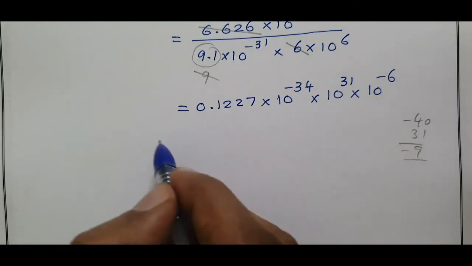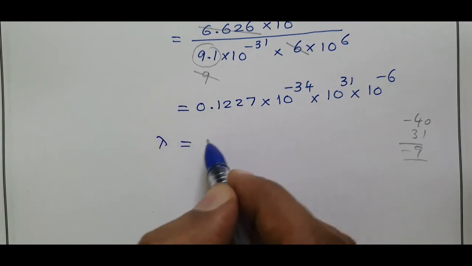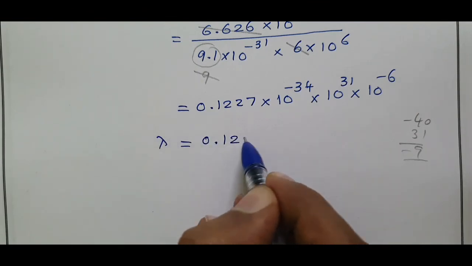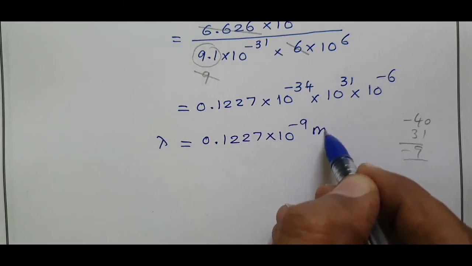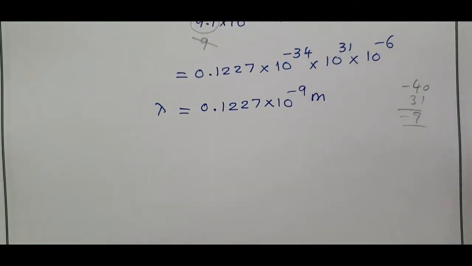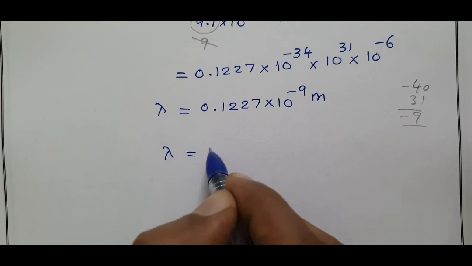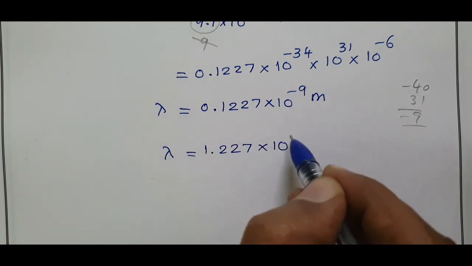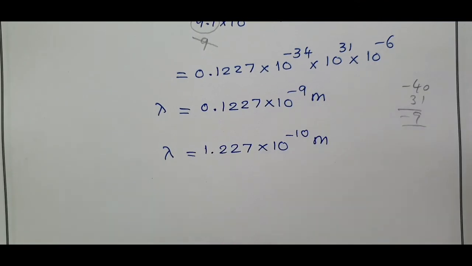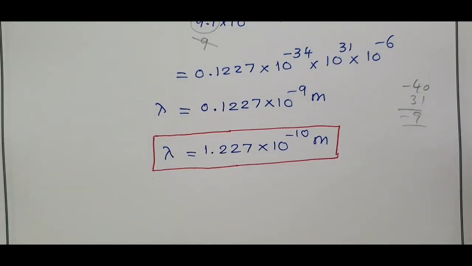The answer, lambda, equals 0.1227 into 10 power minus 9 meter. In scientific notation, lambda equals 1.227 into 10 power minus 10 meter.